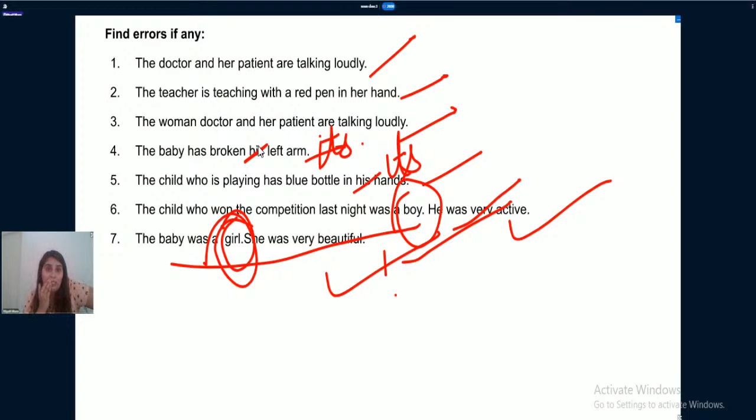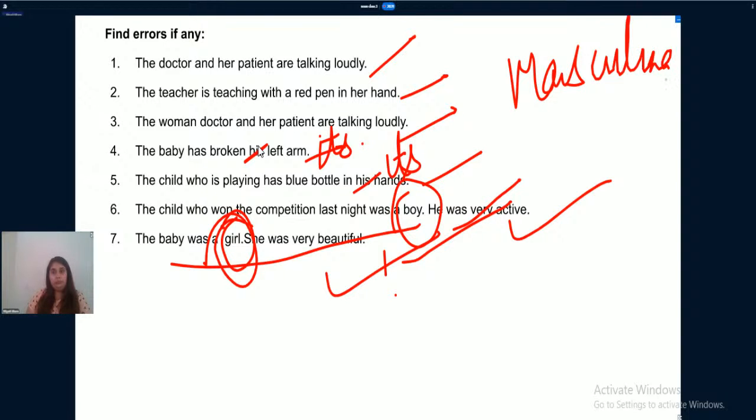Okay. The doctor and her patient are talking loudly. The teacher is teaching with a red pen in her hand. The woman doctor and her patient are talking loudly. Okay. As I told you, with everyone or someone, these all are common gender words. We always use masculine gender. The same thing is going to happen here in these two sentences.